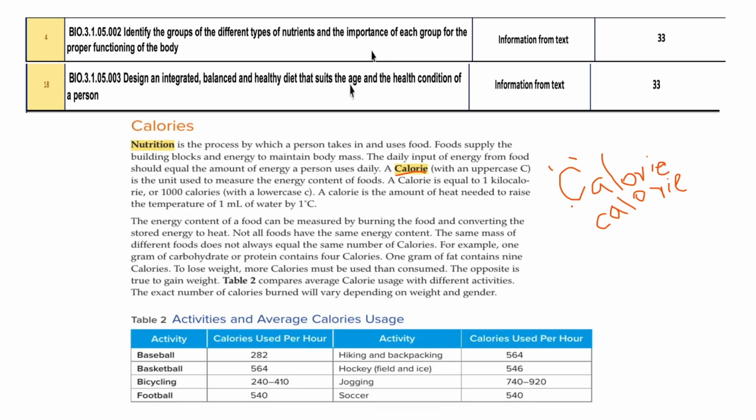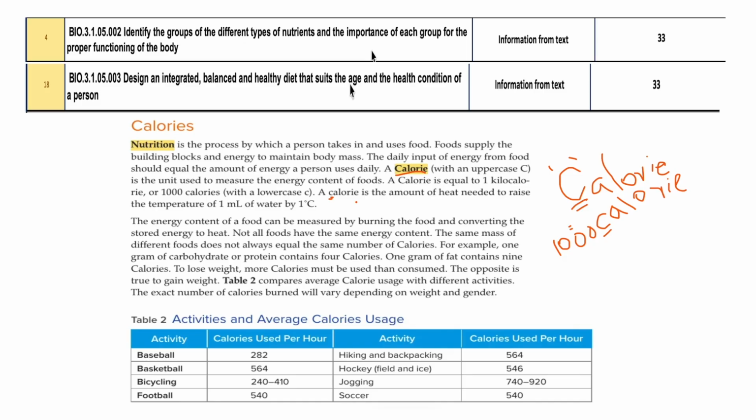A Calorie with a capital letter is equal to 1 kilocalorie or 1,000 calories, which are written in small letters. So what is a calorie? See these small letters.